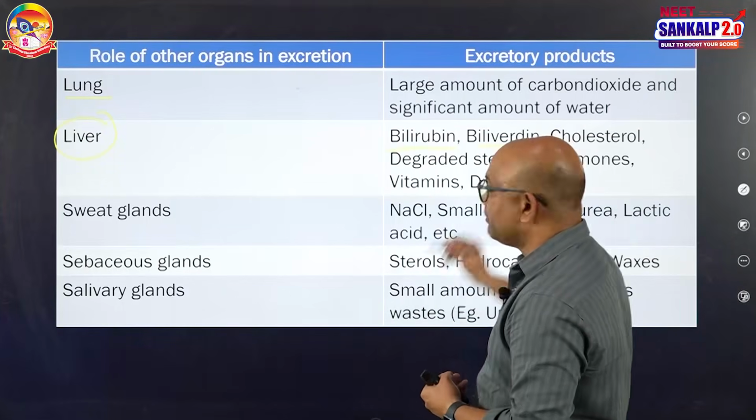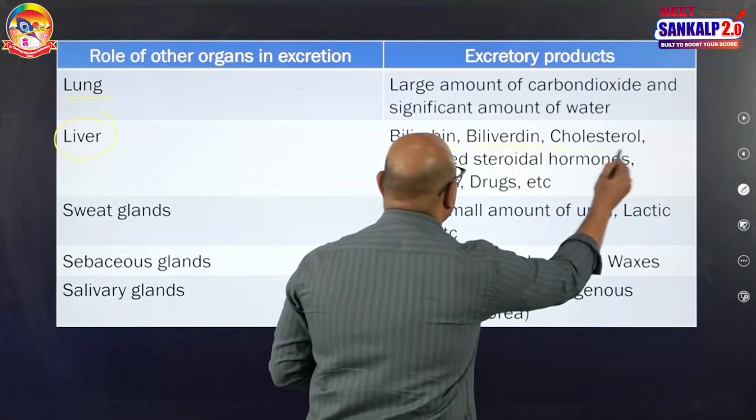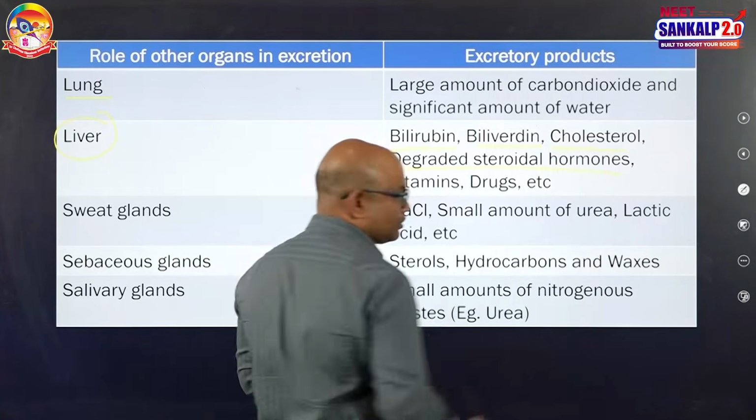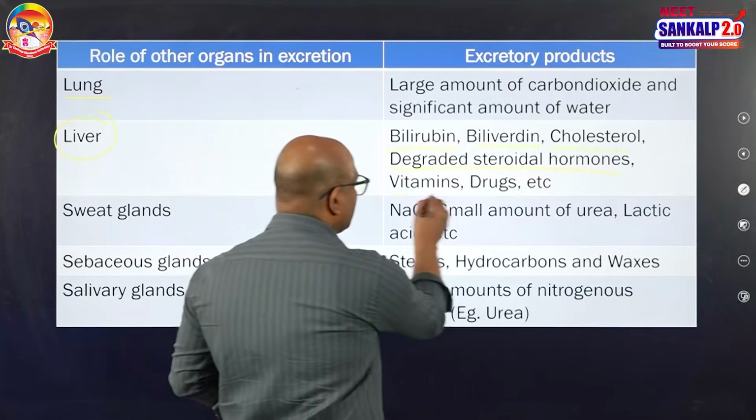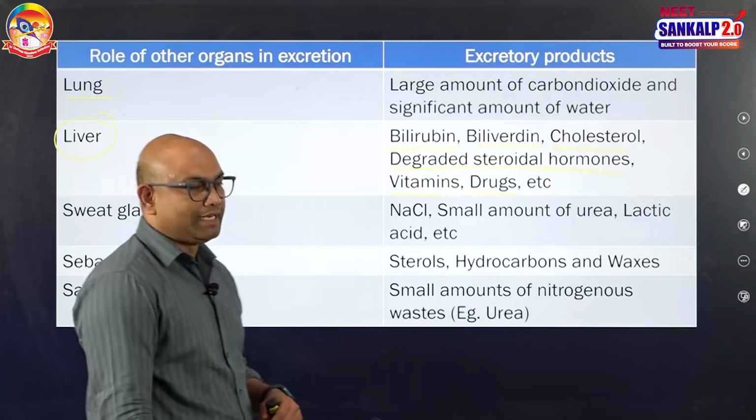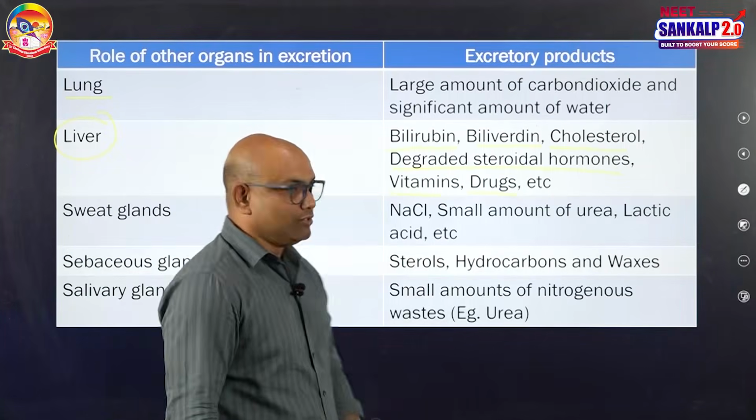Those components that are present in the bile juice that are excreted by the liver are bile pigments like bilirubin and biliverdin, cholesterol, degraded steroid hormones. You know, steroid hormones, once their working is over, they will be broken down in the liver. Excess vitamins and drugs, they are all eliminated by the liver through bile juice.